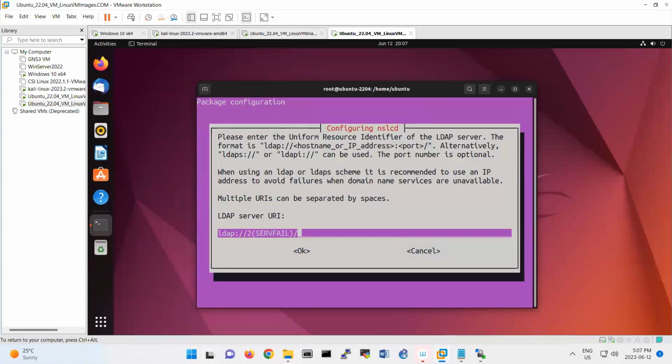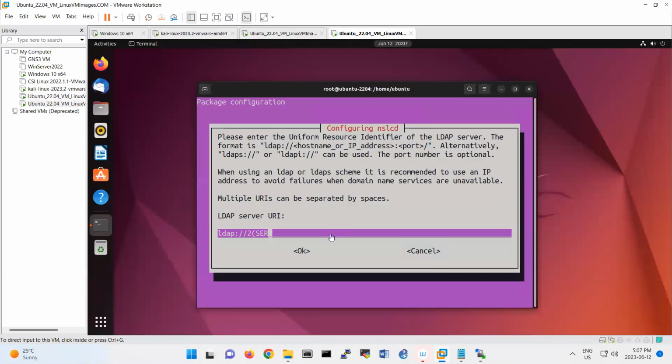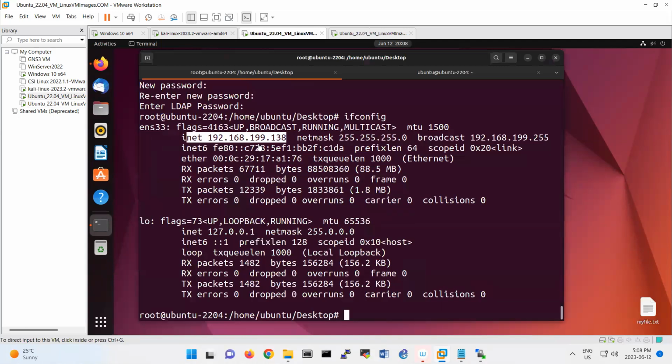This is very important. When you reach this step, it is asking what is your server. So you should put the server IP address. So that's 192.168.199.138. So you put it like this: ldap://192.168.199.138. Okay, so you don't remove that ldap, you just remove that part.